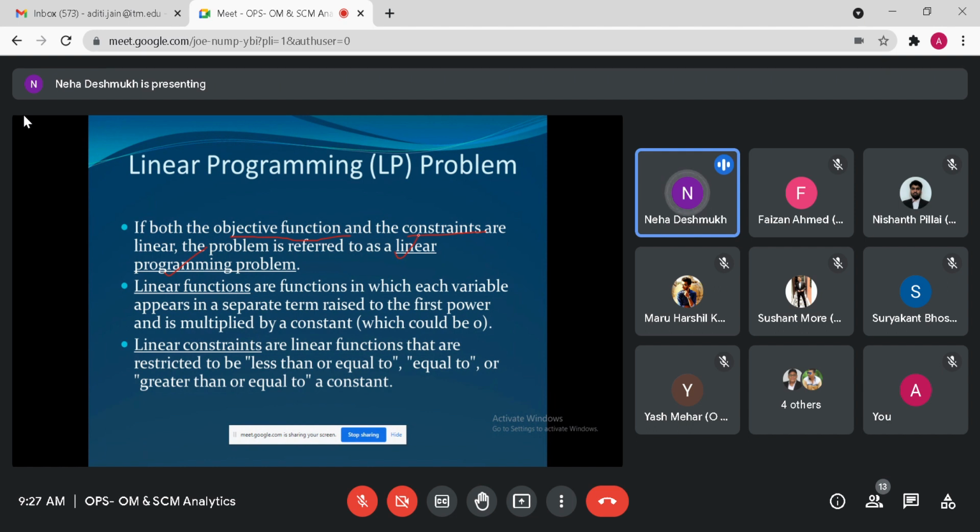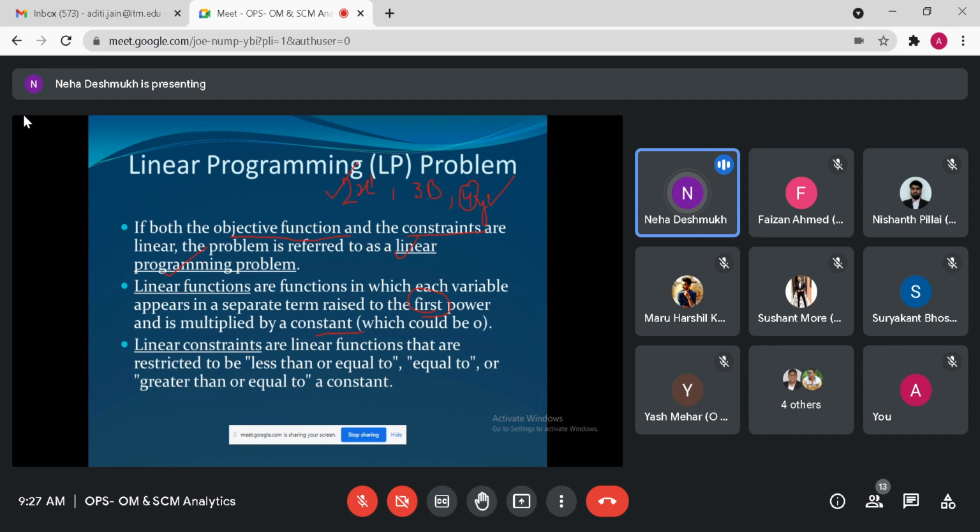Linear functions are functions in which each variable appears in a separate term raised to the first power and is multiplied by a constant, like 2x, 3b, 4y, right? Each single variable with the first power. The power of y is 1 and it is multiplied by the constant 4. Here the power of x is 1 multiplied by the constant 2.